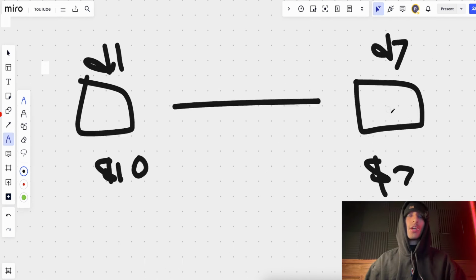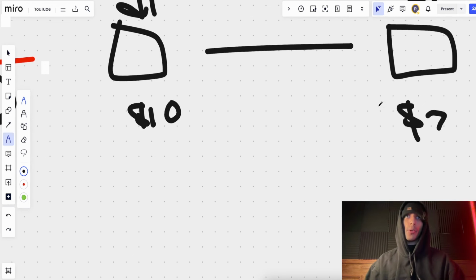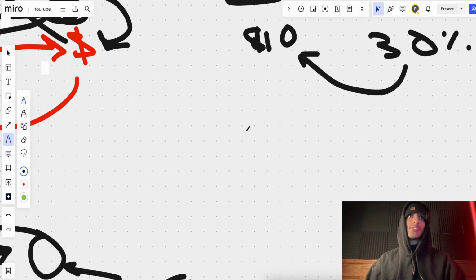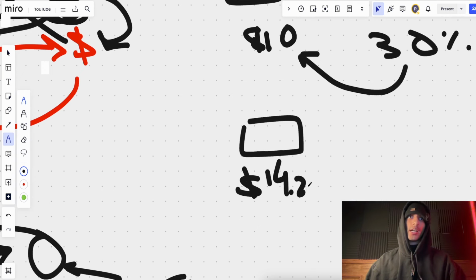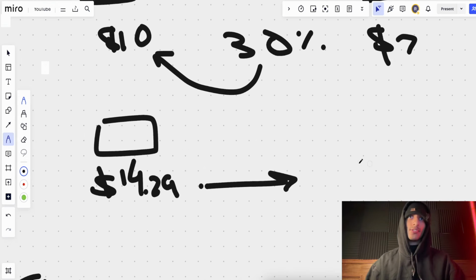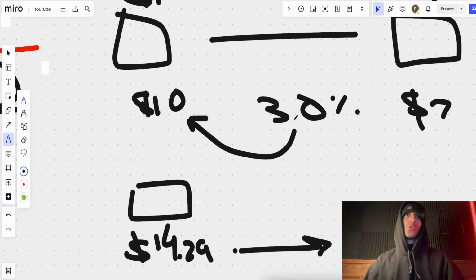This is day 7. What do we realize here? We know within 7 days, we're going to be hyper profitable. That's a 30 percentile decrease. Therefore, we can attribute it back here. Let's say we have a second ad set over here, but the CPA is $14.29. Guess what? A 30% drop by the end of those 7 days will be $10. And if that's our target CPA, guess what? Voila. So now we reverse engineer.